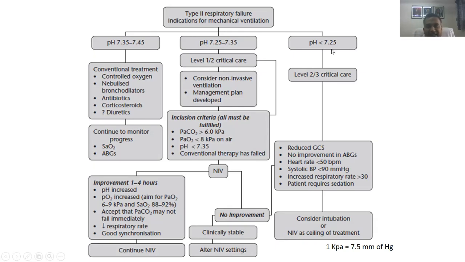And if pH is less than 7.25 with a reduced GCS, no improvement in ABG initially, or you have a hemodynamically unstable patient, you straight away consider intubation. Unless and until the patient has given us a do not intubate or do not resuscitate consent, where we give NIV and hope that the patient improves.